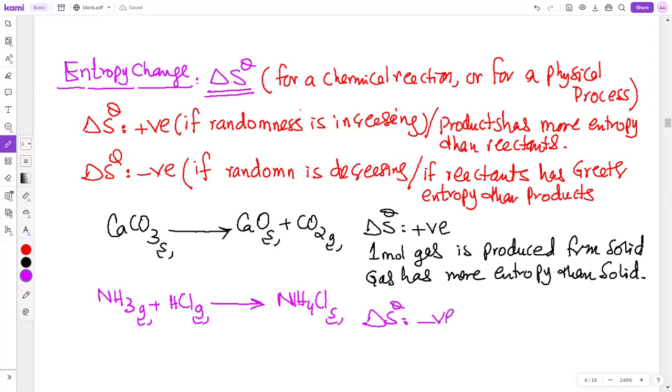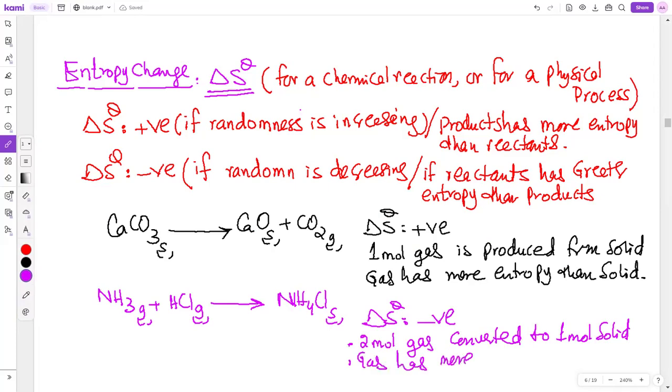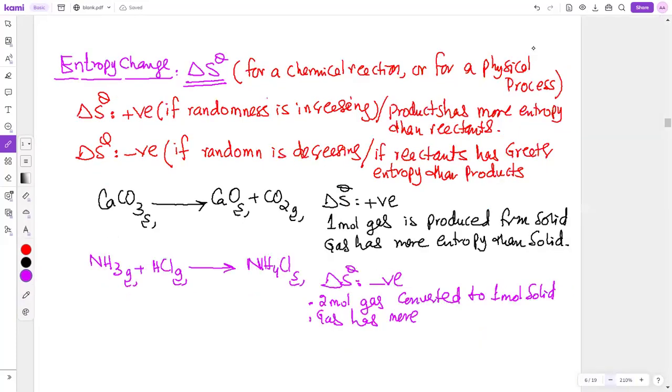And what reason will you give? 2 mole gas converted to 1 mole solid, and solid has less entropy. Gas has more entropy than solid. Right?